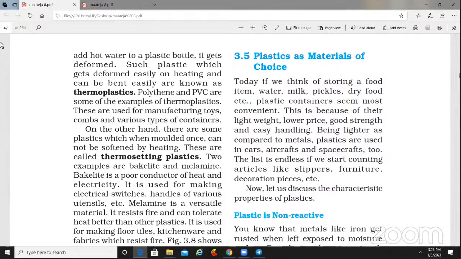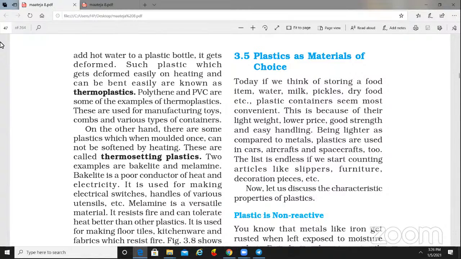Yesterday from the class 8 standard, we took chapter 3, synthetic fibers and plastic. Just recapture your mind. Yesterday I explained about synthetic fiber and natural fiber. Natural fiber is what we get from nature, and synthetic fibers are man-made fibers. Synthetic fibers are categorized into three types: rayon, nylon and polyester.